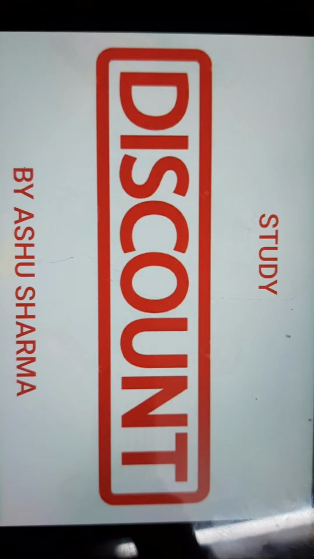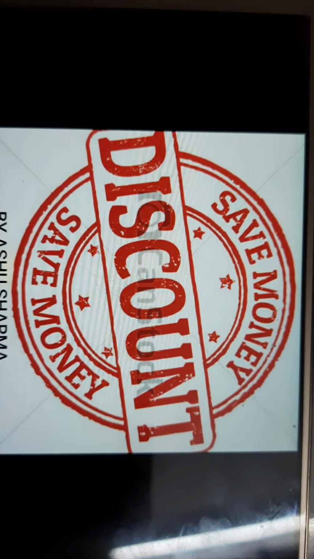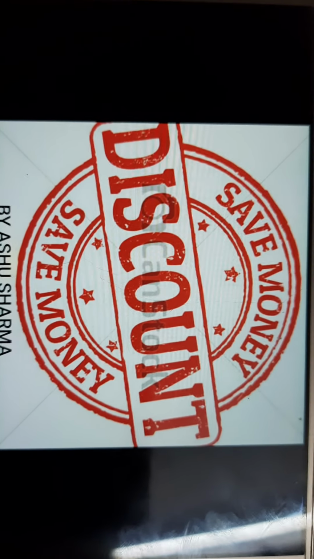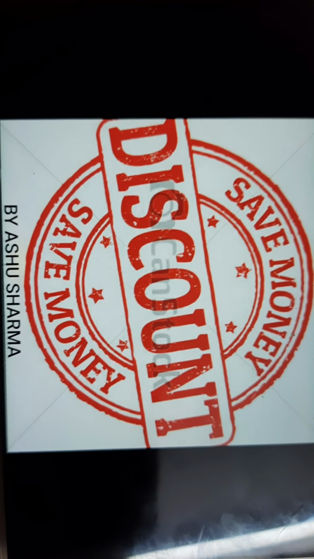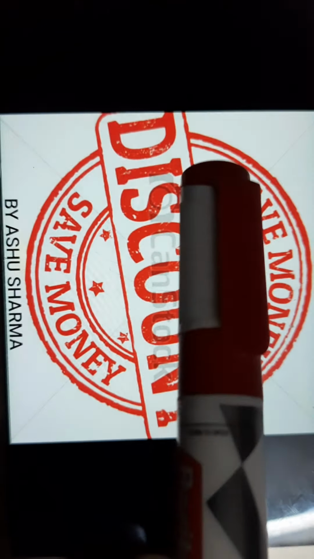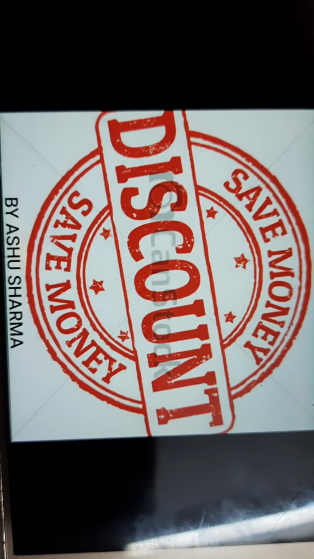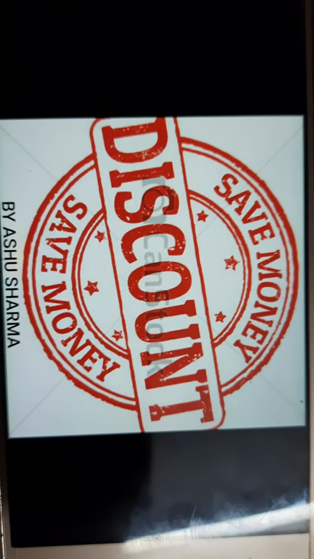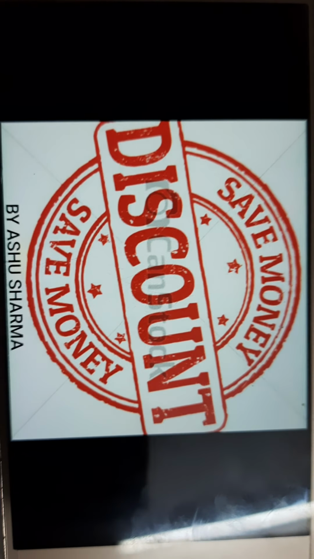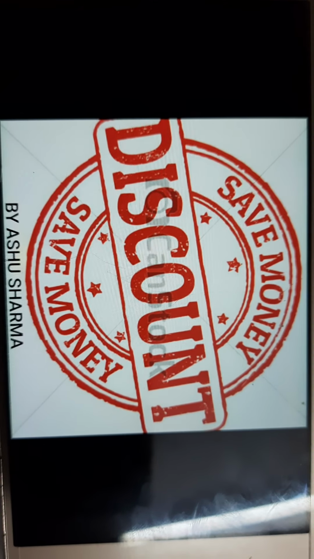So, what do we mean by discount? Today I'll explain why, dear students, you get attracted by the word discount. Do you know? Can you answer this question? Why will you get attracted by this word? To save money. Because by getting the discount, we will save money on the things on which the shopkeeper offers us the discount. So, what is the way to avail this discount?